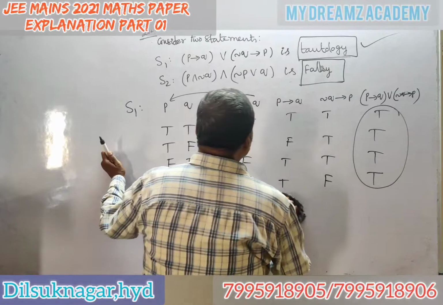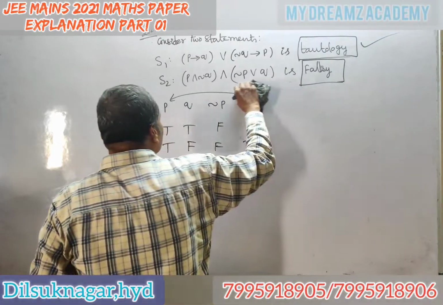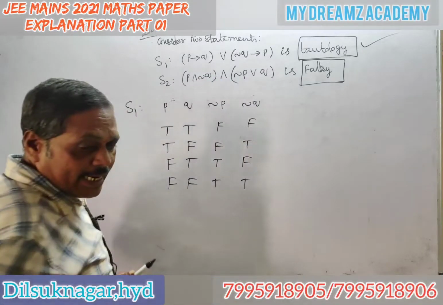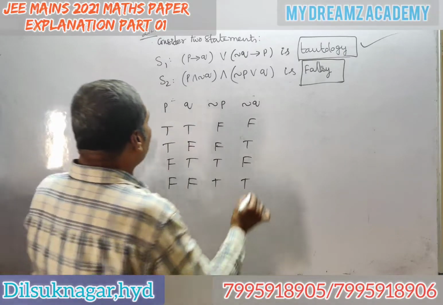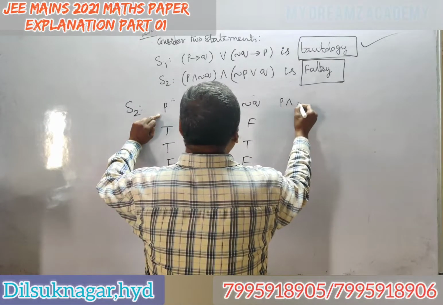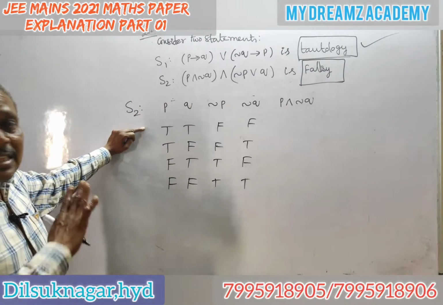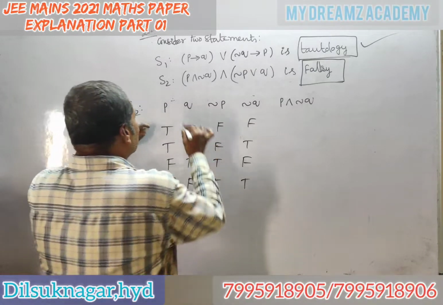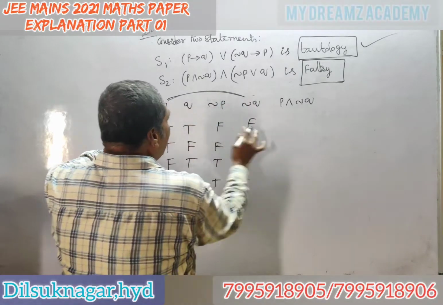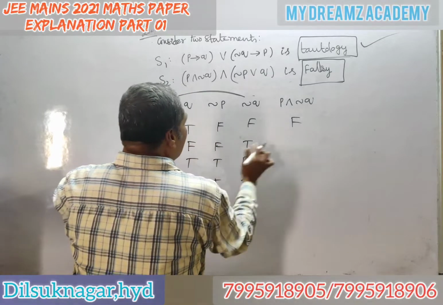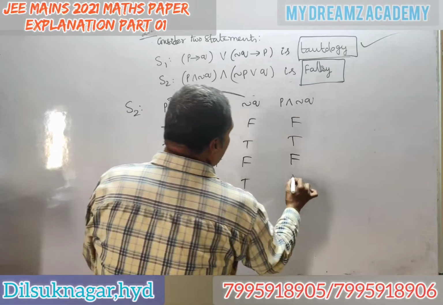In that, these columns are not there. I will check the second one. Second statement, it's a matter of 1 minute, not more than that. So I will write P and negation of Q. What is P and negation of Q? If both are true, then only true. Otherwise, it is false. So with these two, I am writing negation of Q and P. T, F, F. T, T, T. F, F, F. F, T, F.